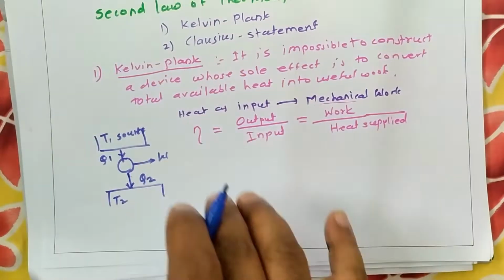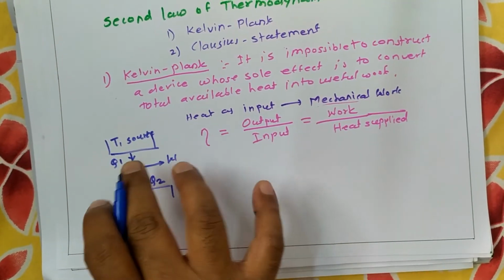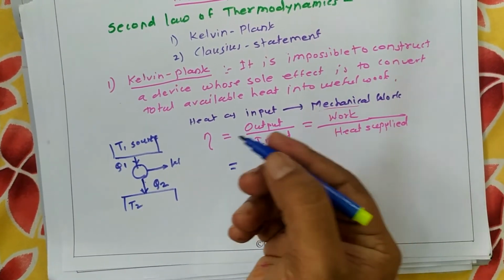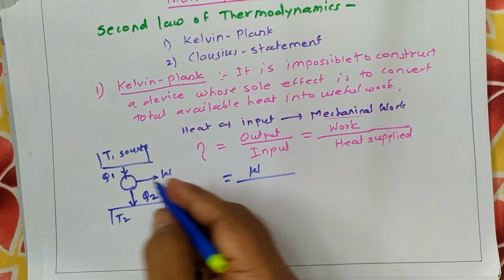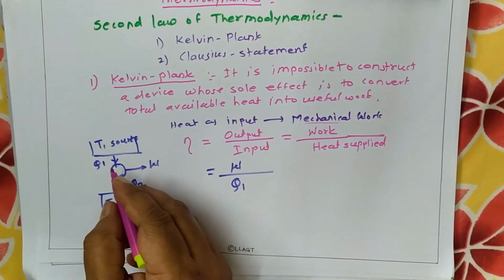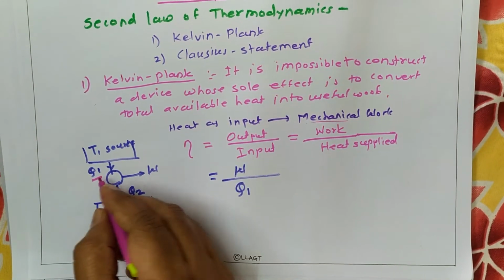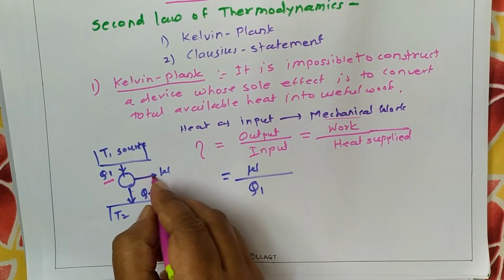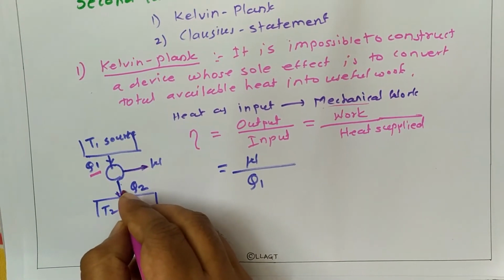According to this statement, the output work will be somewhat less than the input heat. If we balance this equation, the total heat supplied to the engine is Q1, from which some part is converted into useful work W, and some part of the heat is given out to the environment as Q2.